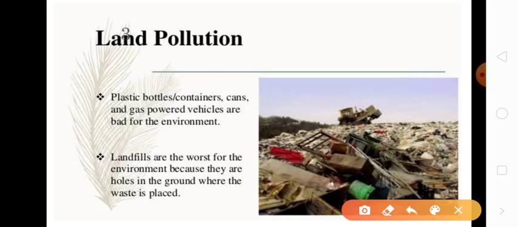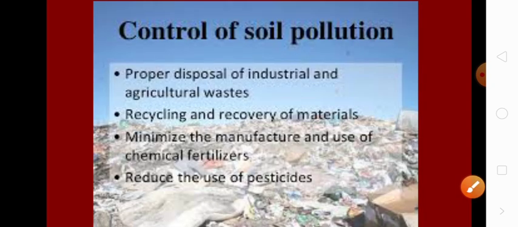Landfills are the worst for the environment because they are holes in the ground where the waste is placed. This is a landfill. Controls of soil pollution: how can we control it? Proper disposal of industrial and agricultural waste, recycling and recovery of materials, minimizing the manufacture and use of chemical fertilizers, and reducing the use of pesticides.